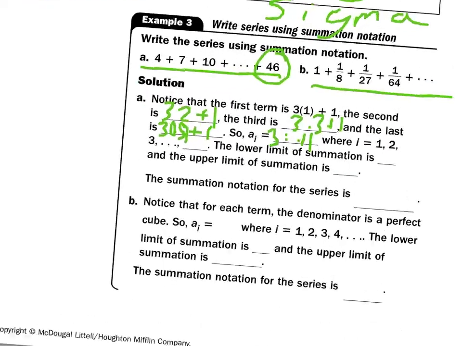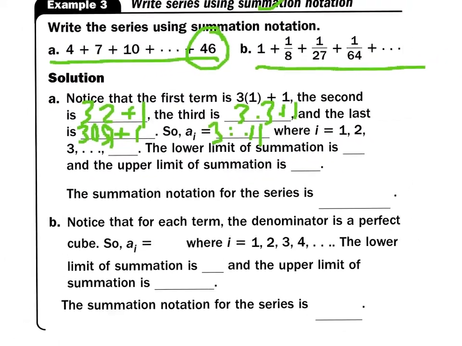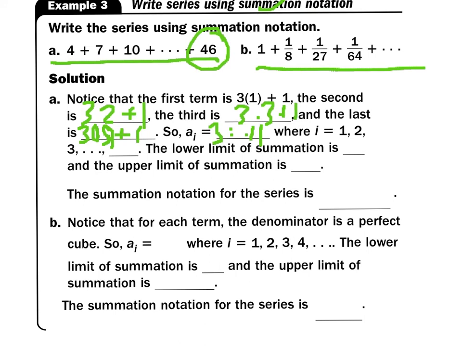Let me try to make this whole thing a little bigger. It's easier to write. All right, 3 times I plus 1. Hold on, let me get my eraser. Alright, so right here it should have said 3 times I plus 1. Okay? Where I is going to go from 1 all the way to 15.